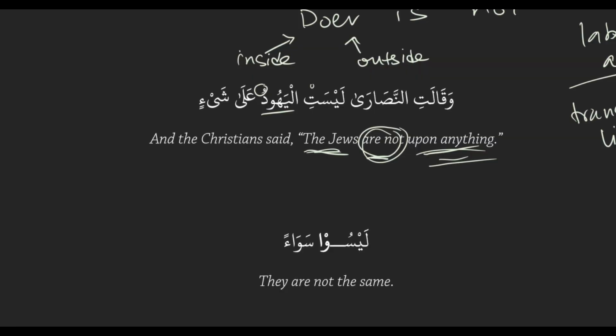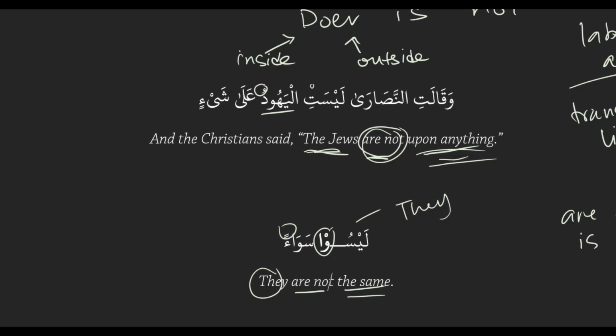Let's look at another example. Might help. So laysu sawa'an. We have laysu, right? This is laysa with the ending indicator u. Okay. Which tells us what the embedded doer is. They. And then we start with our doer, right? They. And then we translate our action, which laysa translates as is not or are not. Okay. So we started with our doer, then we translate our action. They are not. And then sawa'an means the same. Okay. That's it. So they are not the same.